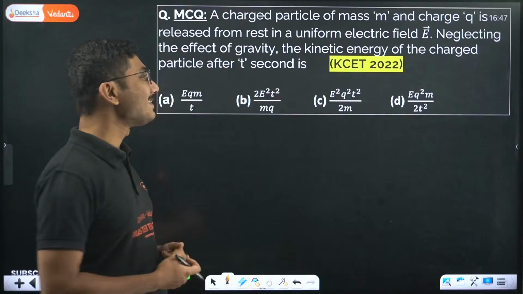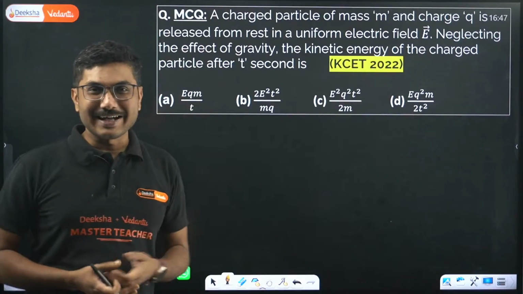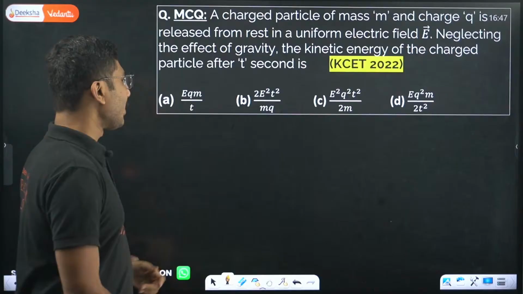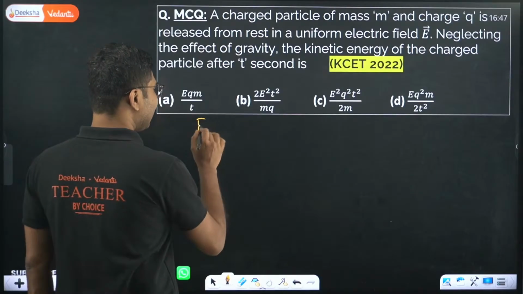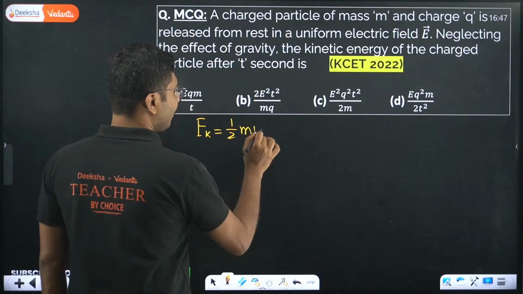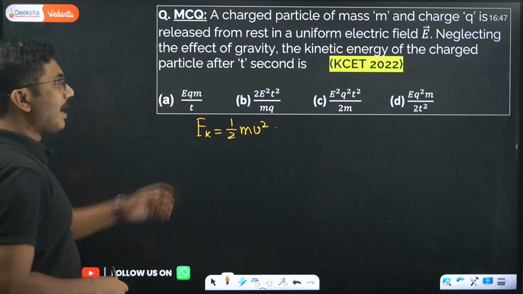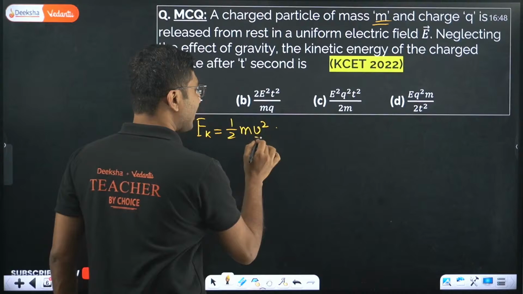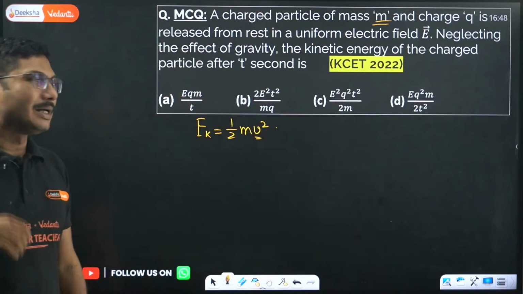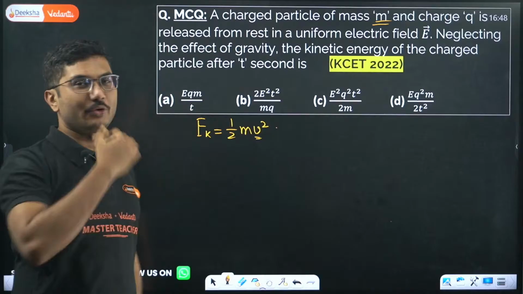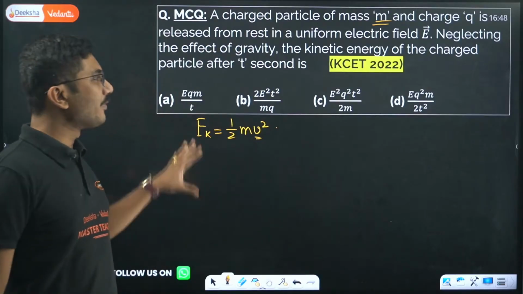So it seems like a completely different kind of question, right? Actually not, it's an easy question. We know that kinetic energy is given by half m v square. Mass is given, so if you can somehow calculate this velocity v, you will be able to calculate the kinetic energy. So this problem is basically how to calculate v. Think about it, try to solve it.